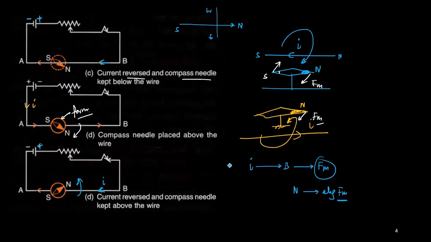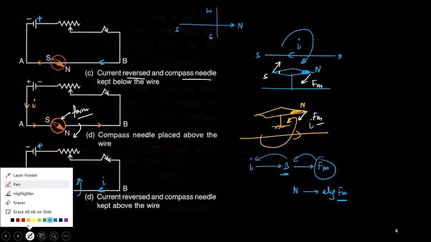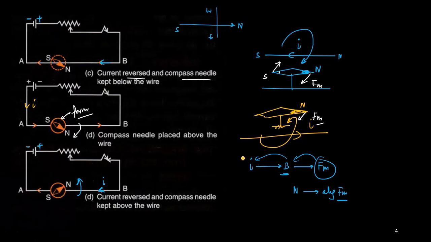Now similarly, if we say that this force is there, why does this force come? This force comes due to the B field, the magnetic field. Now this is produced by the current I. So this is the first topic of our interest, that I want to check what is the amount of B produced by this I. So you understand that a current carrying wire can produce a magnetic field. Now the question comes, what is the amount of magnetic field that has been produced by a current carrying wire? That part of study is known as the magnetic field.